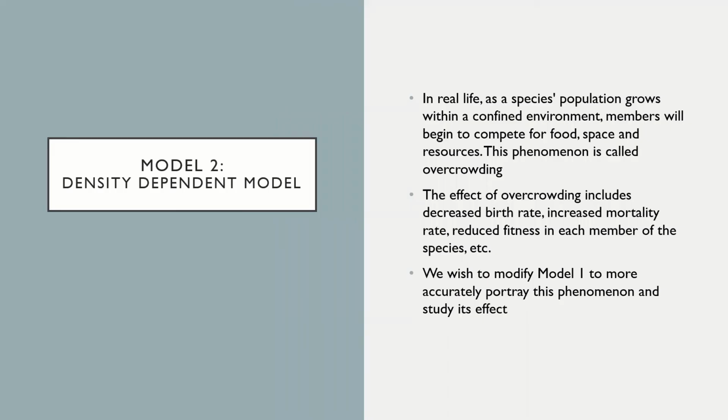In working on Model 1, we realized that in real life, as a species population grows within a confined environment, members will begin to compete for food, space, and resources. This phenomenon is called overcrowding.